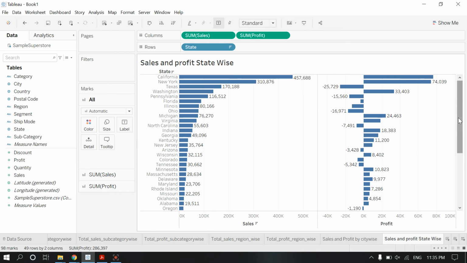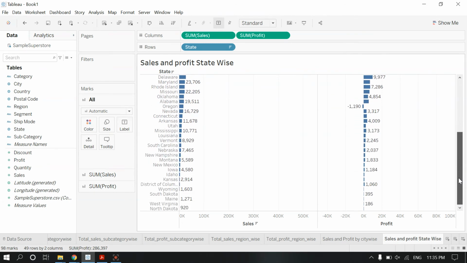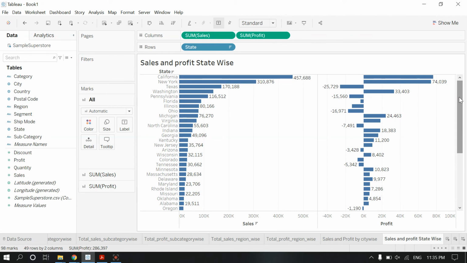So we can conclude from this graph that we are getting maximum loss from Texas. So we need to work on Texas state, and we also work on Pennsylvania and Ohio, and also on North Carolina, because from these states we are getting maximum loss. And we are getting maximum profit from California and New York.